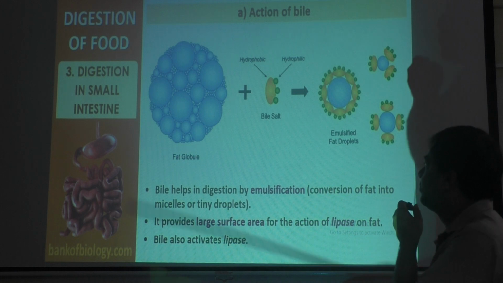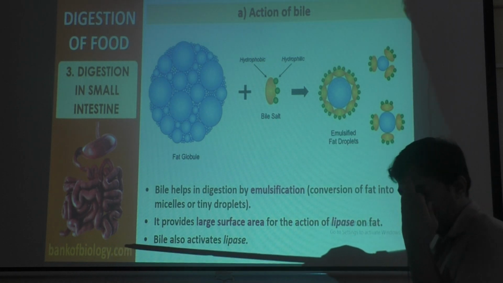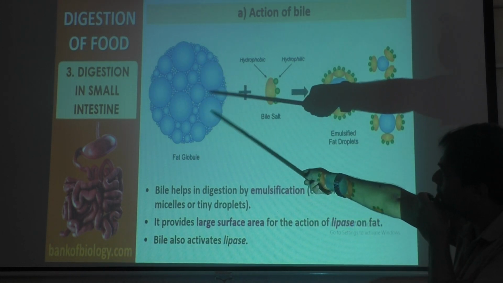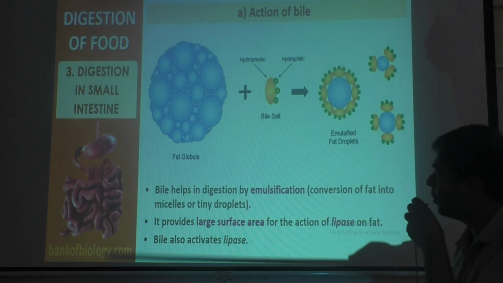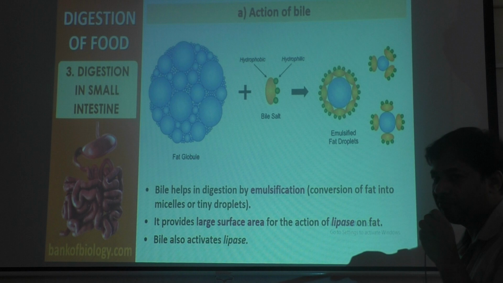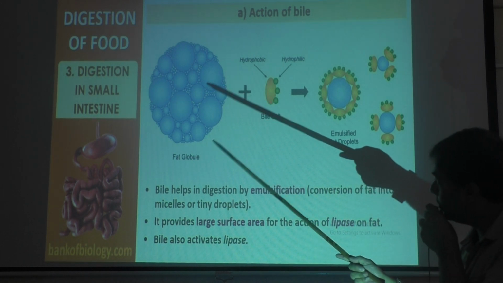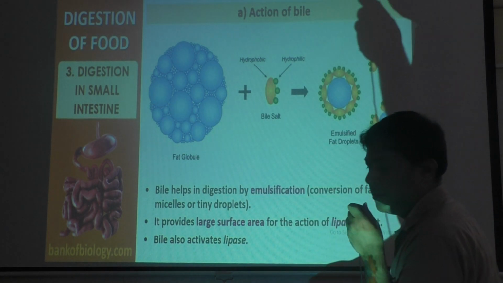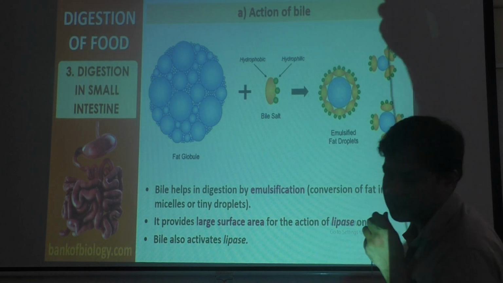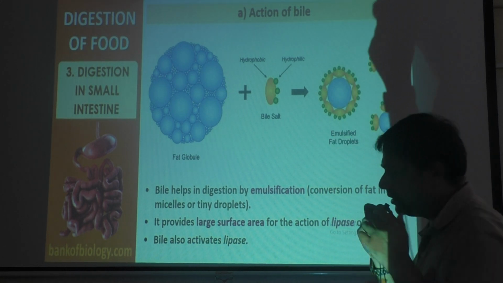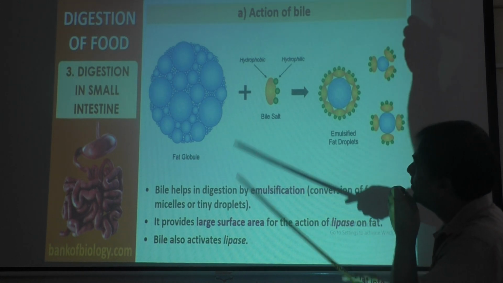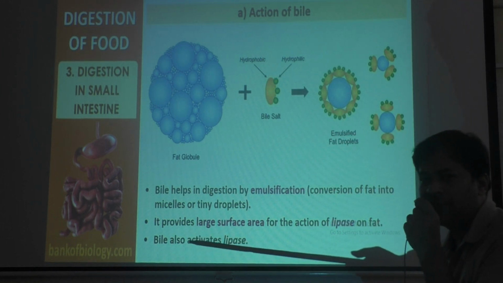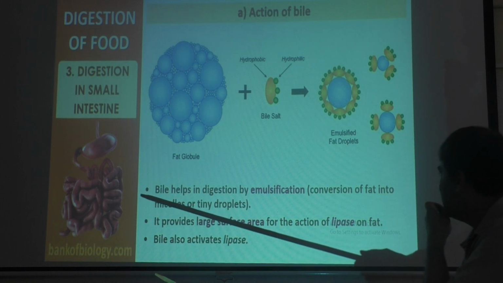Emulsification means, see, bile juice released by the liver is required for digestion of fat or lipids. This is a fat molecule, a larger fat molecule. You can see the ball-like structure they are showing, that is the fat molecule. The fat molecule is called a fat globule. When the fat globule mixes with bile salts, bile juice contains two bile pigments, bilirubin and biliverdin. Already I have explained in the NEET class also. So when bile juice mixes with the fat globule, the larger fat globules are converted to smaller fat globules, that is called micelles.